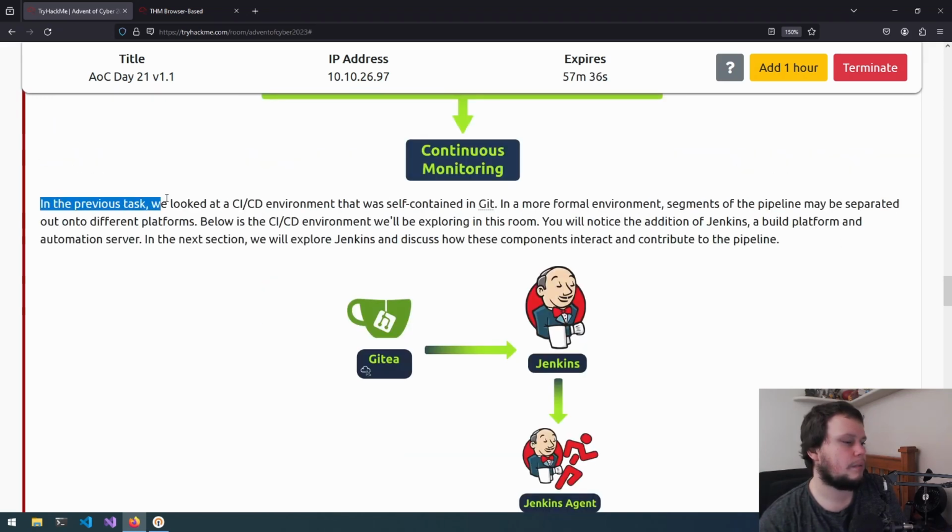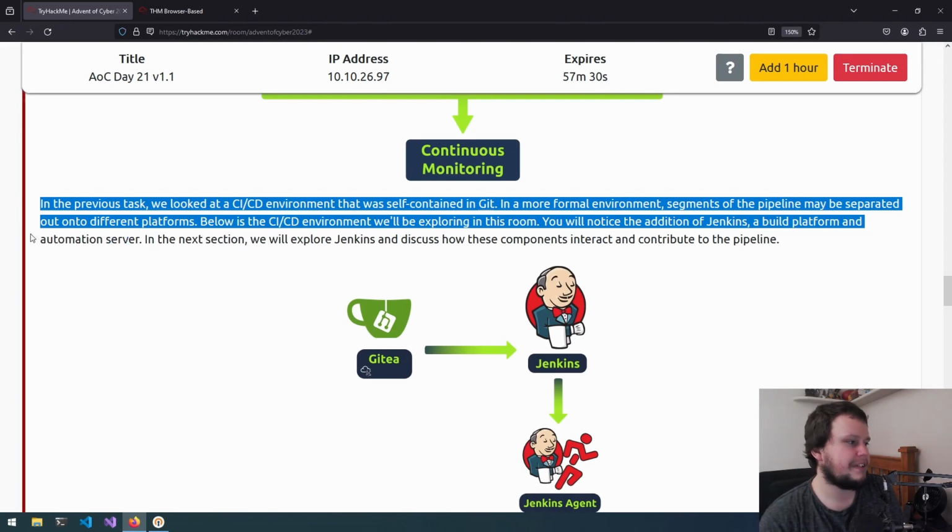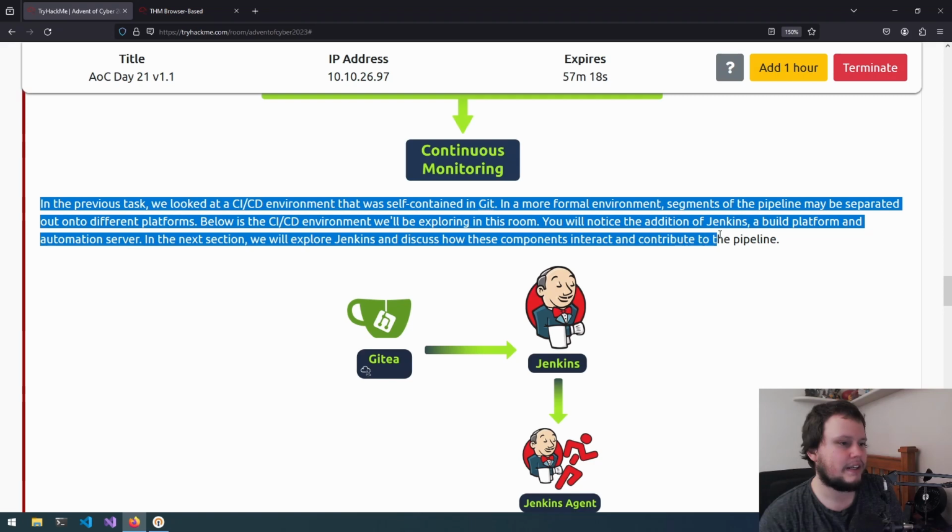In the previous task, we looked at the CI/CD environment that was self-contained in Git. In a more formal environment, segments of the pipeline may be separated out onto different platforms. Below is the CI/CD environment we'll be exploring in this room. You'll notice the addition of Jenkins, a build platform and automation server. In the next section, we'll explore Jenkins and discuss how these components interact and contribute to the pipeline.